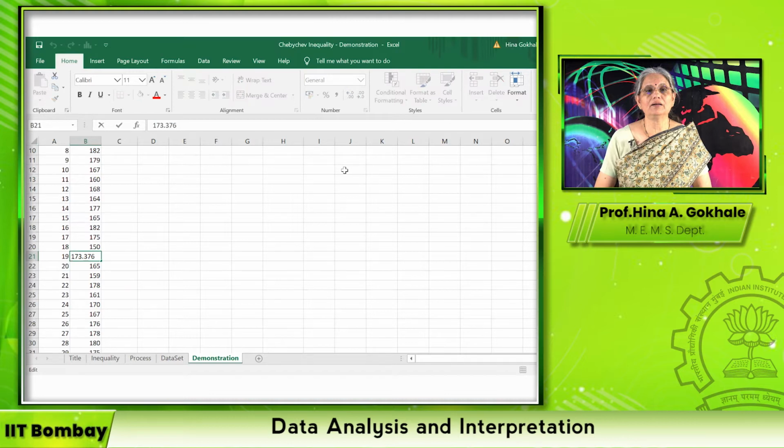So this 0.376 I am going to make, sorry, why is it happening? I think I'm pressing a wrong button. I'm sorry. Yes, so it should be 0.4.